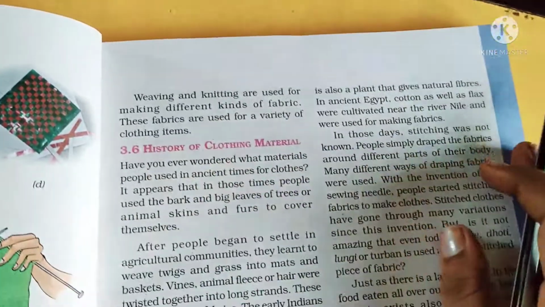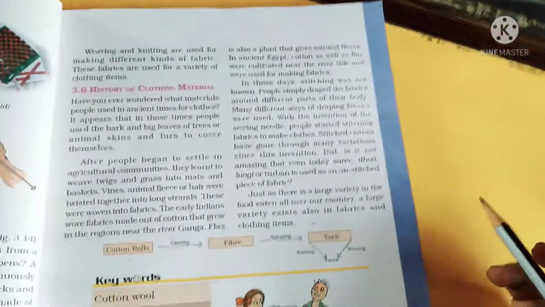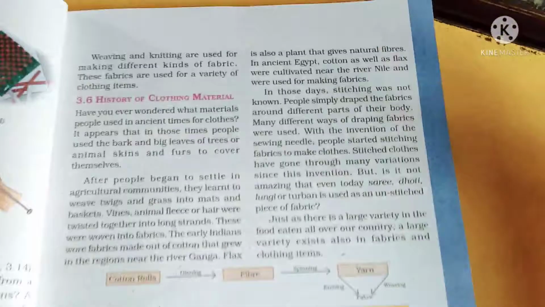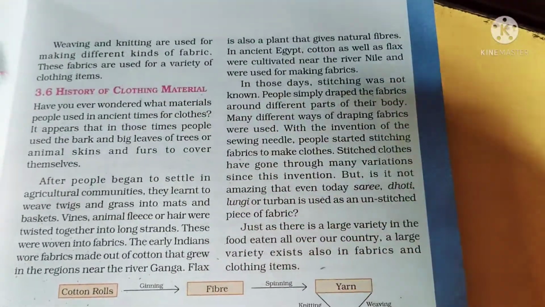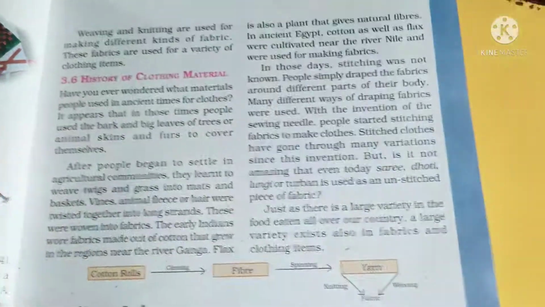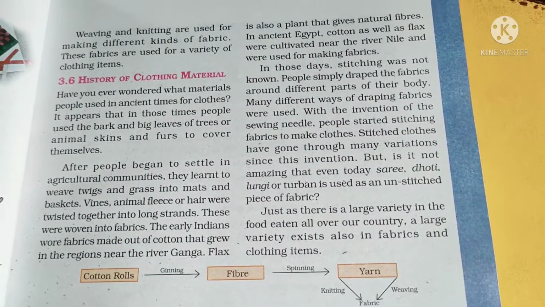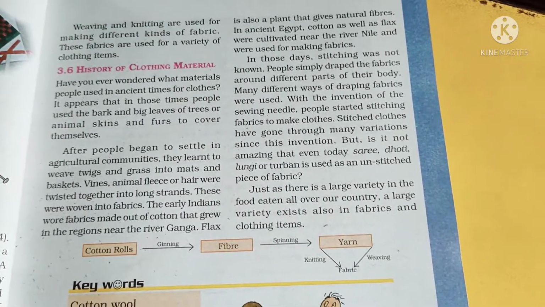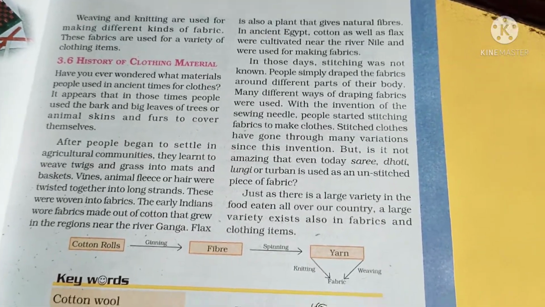Now history of clothing material. Here it is explained how the clothing material was introduced. So see, have you ever wondered what materials people used in ancient times for clothes? It appears that in those times people used barks and big leaves. Firstly, people used leaves and barks, and animal skin and furs for covering themselves.